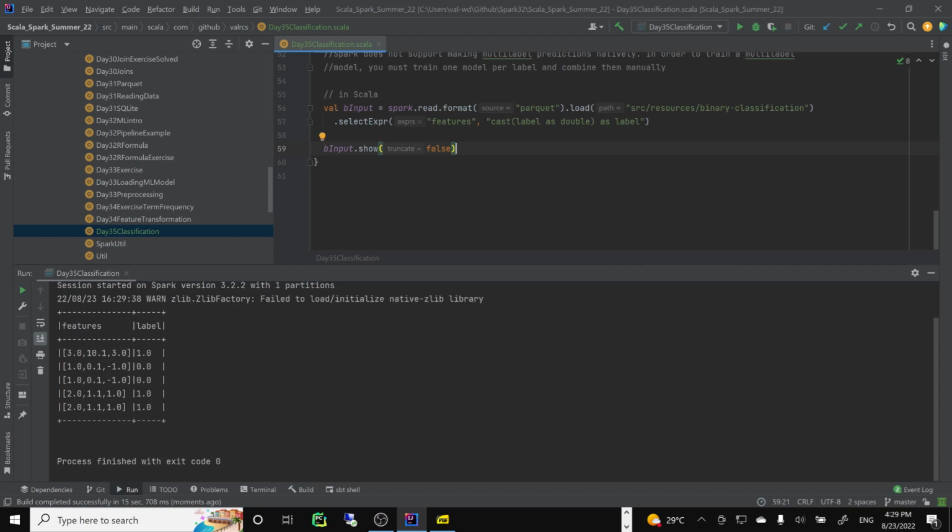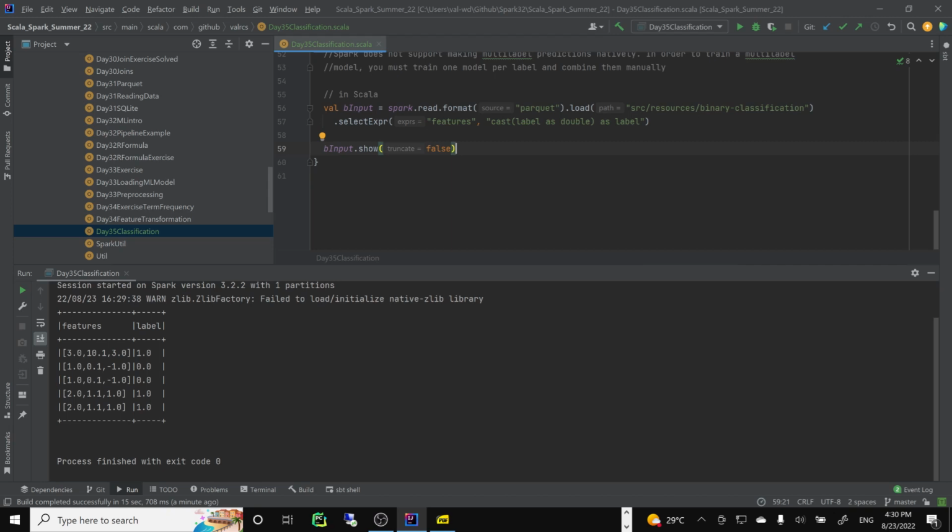Okay, again, the zip, there is some optimization of library which doesn't work, but okay, so label, yes, looks good. We have 1, 2, 3 features. It's a vector, vectorized, so ready to go. You don't have to do any preparation from previous chapters. In real life, you had 3 columns, you have to put them in a vector, of course. And we have 2 answers, yes or no, basically.